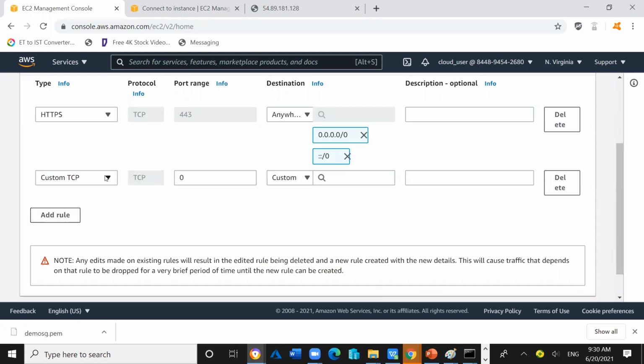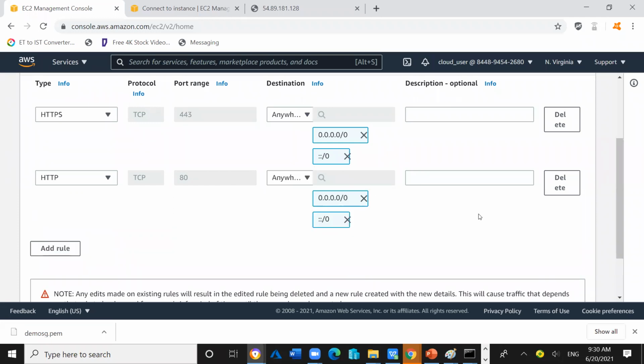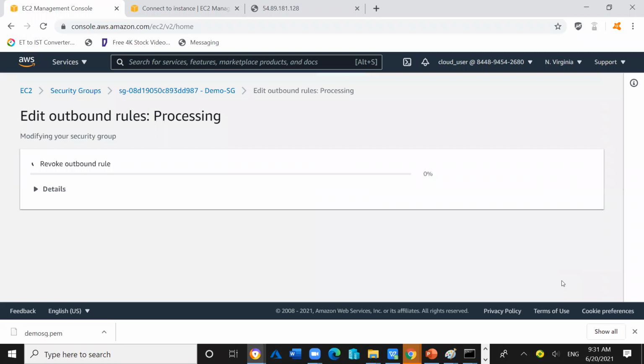And the other thing, I want to allow HTTP also. Select anywhere. It can connect to any server, it can connect to Google, it can connect to Facebook, it can connect to Yahoo, it can connect to any XYZ server outside. So that's why anywhere is here. So outbound traffic can go anywhere from the HTTP. So click on save rules.